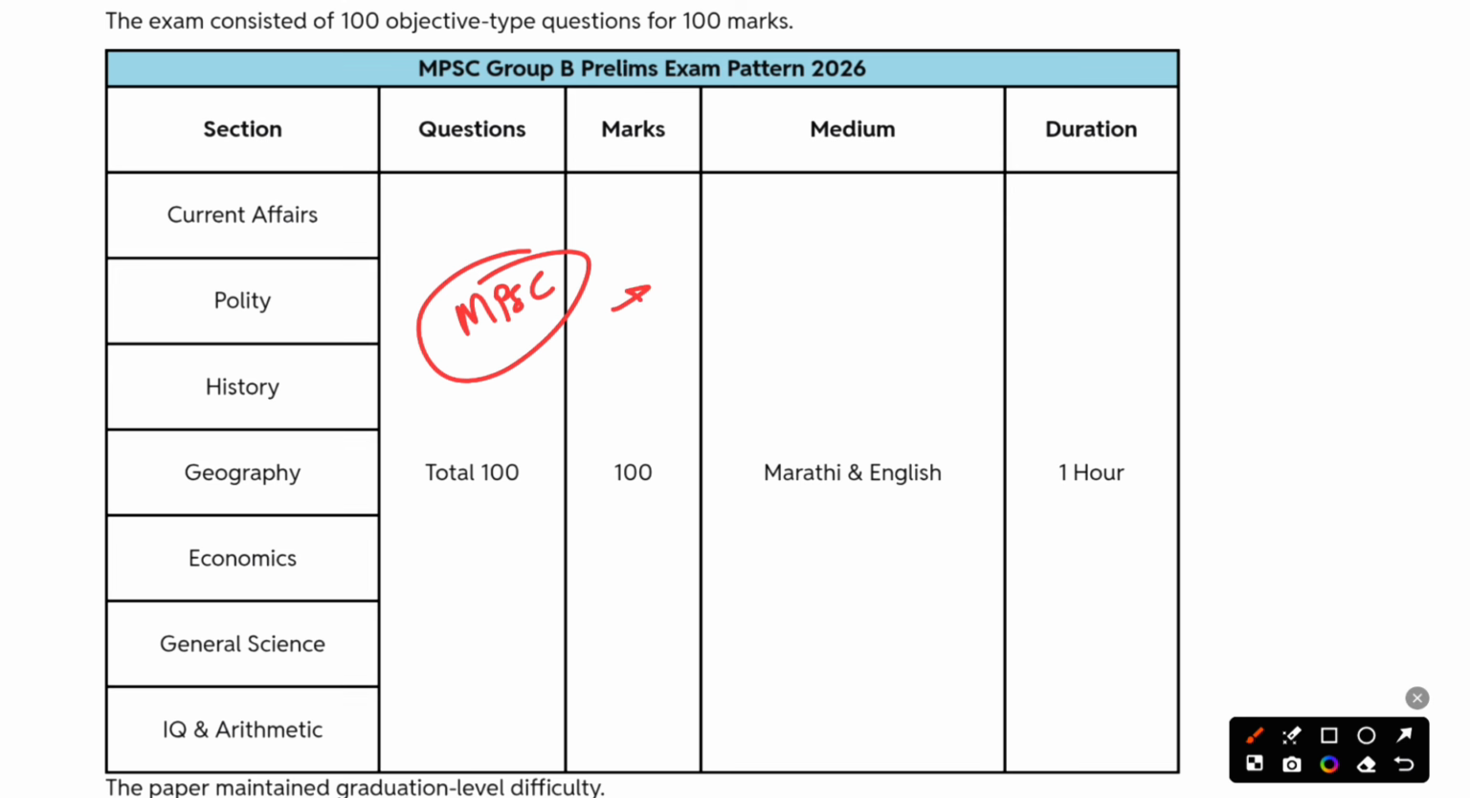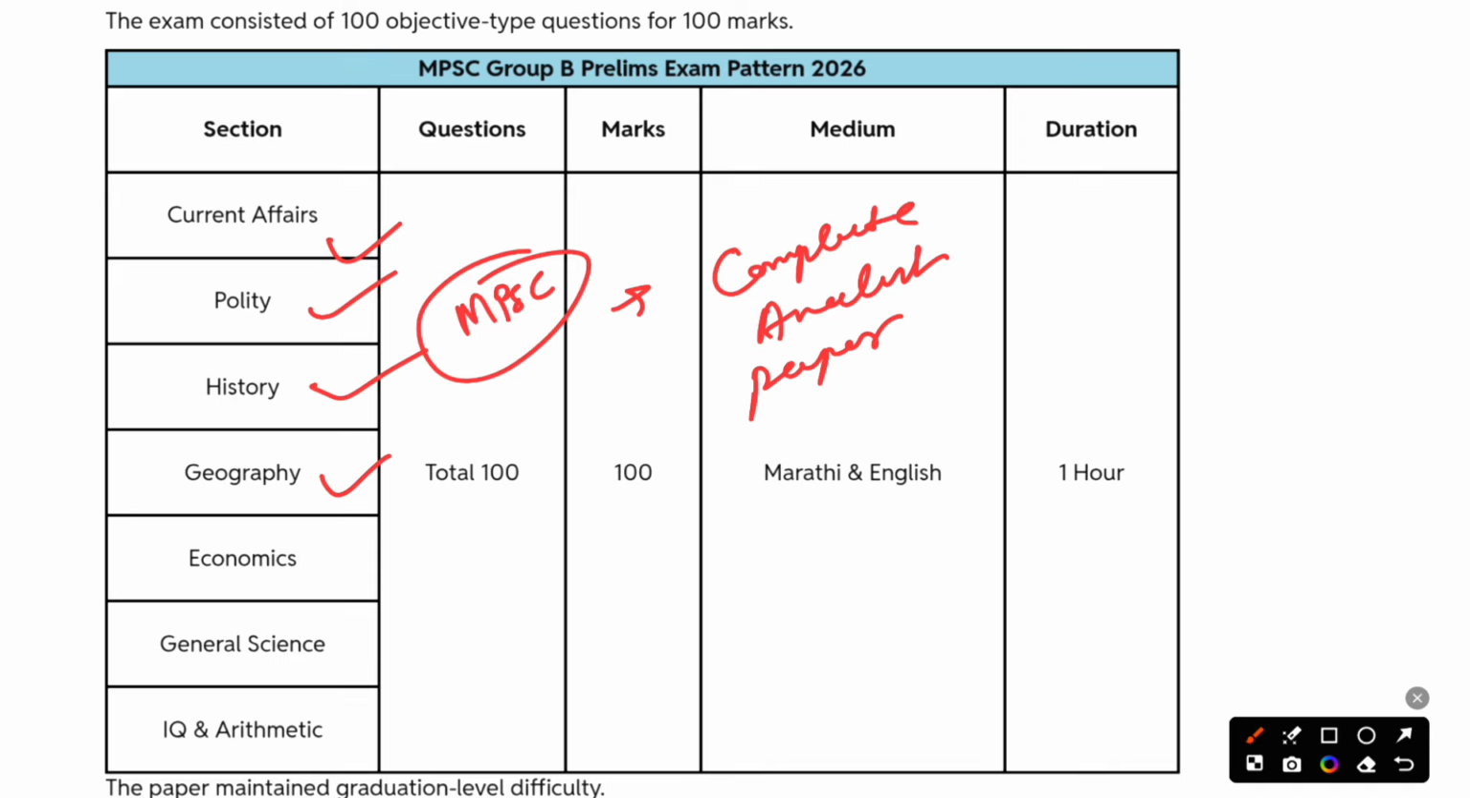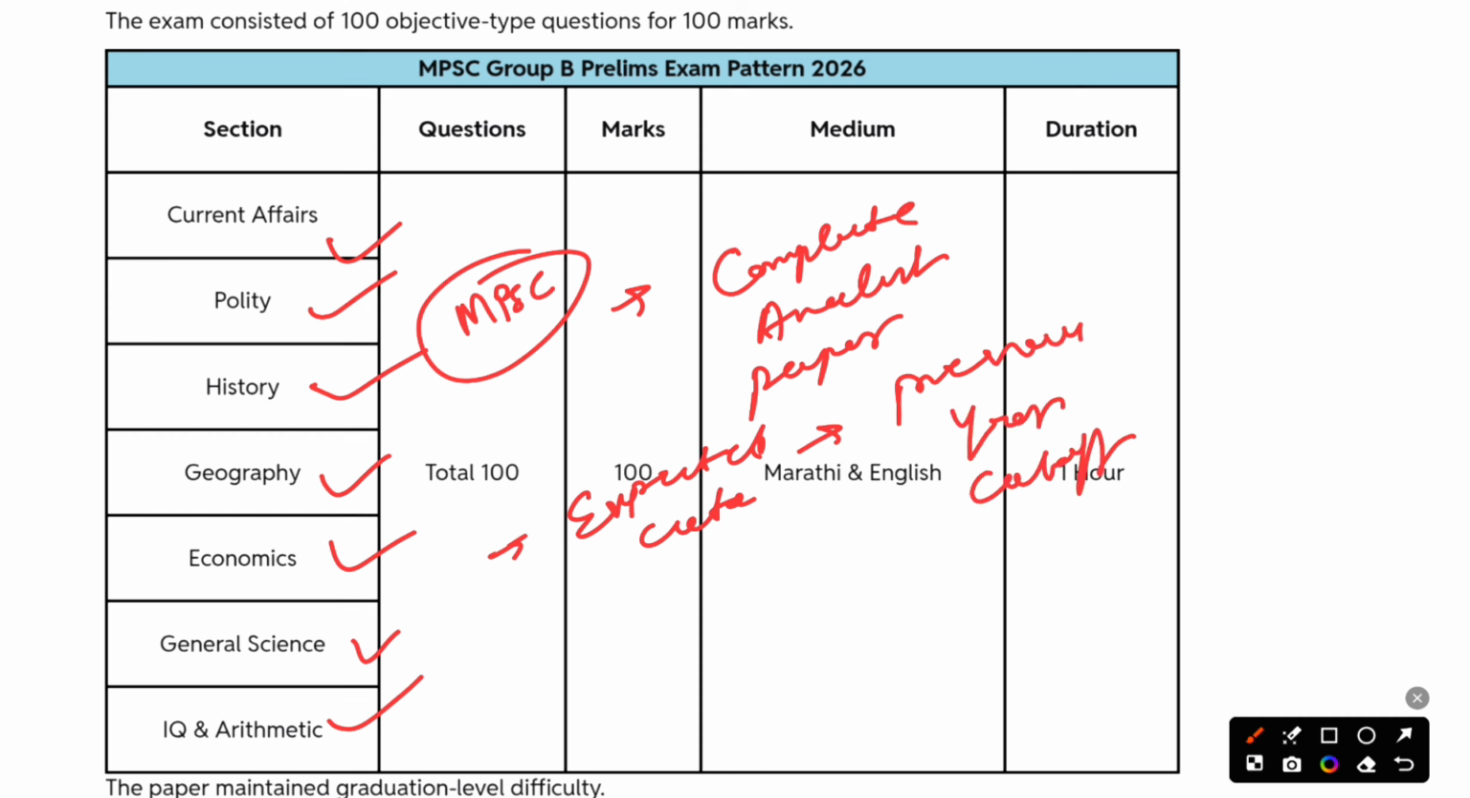What was the level of the exam? We will do a complete analysis of the exam and see the level of the paper. We will analyze each and every portion of the paper, and then we will see what should be the expected cutoff, what was the previous year's cutoff, and what were the criteria for it. We will analyze each portion of it, and then we will calculate the expected cutoff.